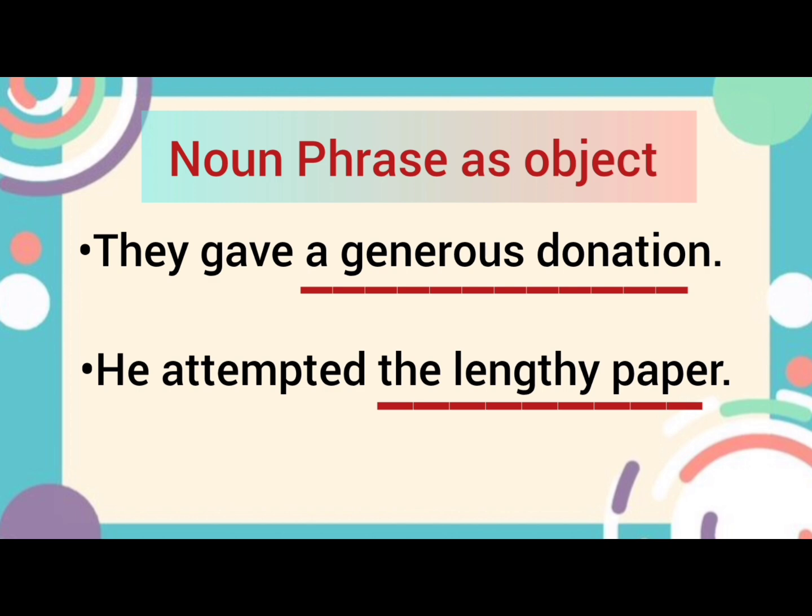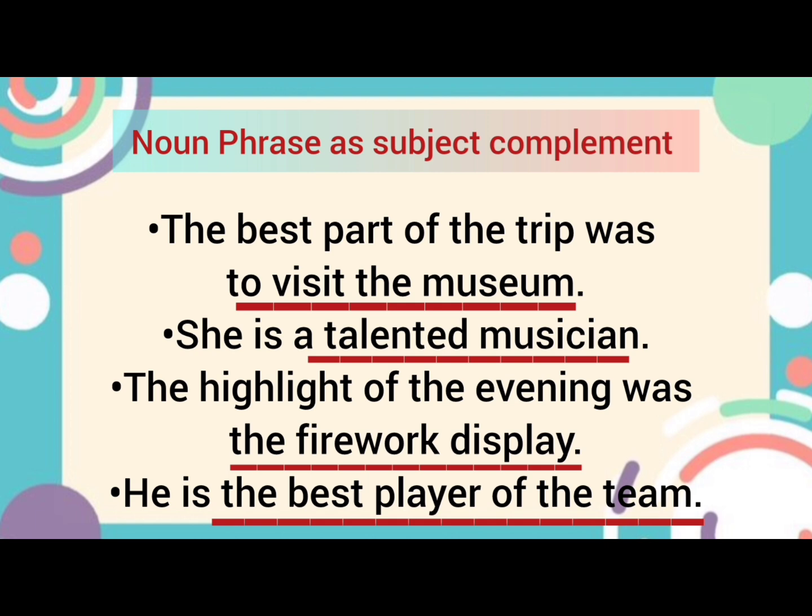The next is the noun phrase as a subject complement. If you all know about the subject complement, it is well and good. Otherwise, you need to watch the videos on subject complement. It is a kind of complement that is given to a subject within the sentence. Now, the best part of the trip is again a noun phrase, at the place of the subject, but we have to look for the subject complement. Was is a verb, to visit the museum. This is a complement that is given to the best part of the trip. So, here it functions as a subject complement.